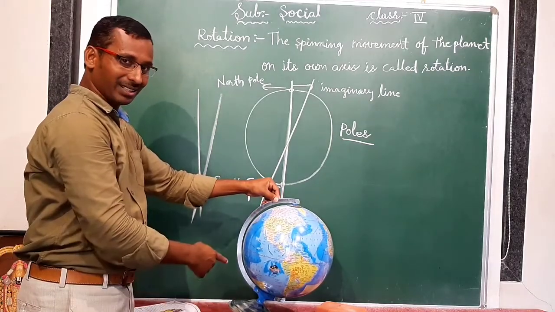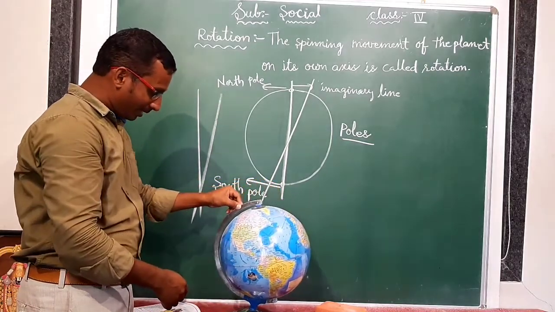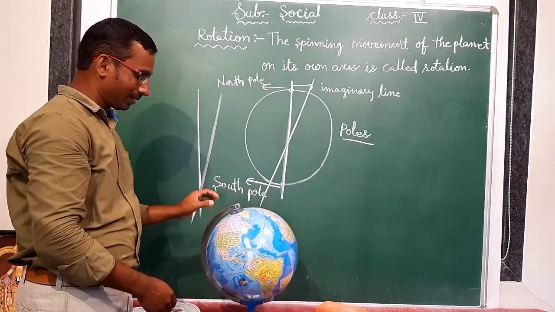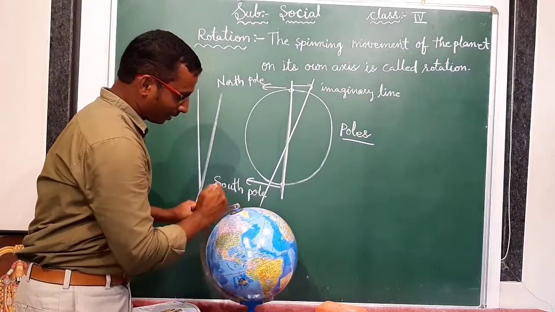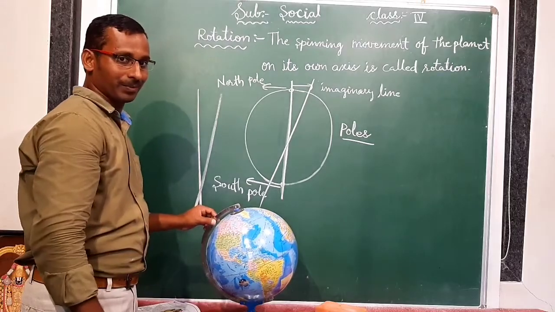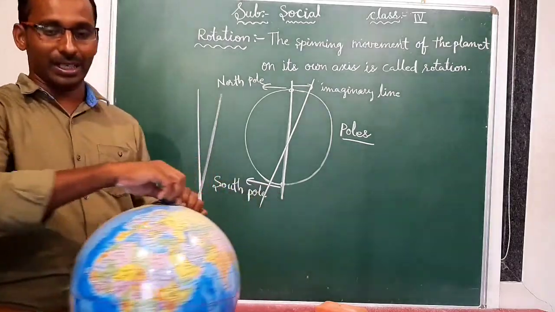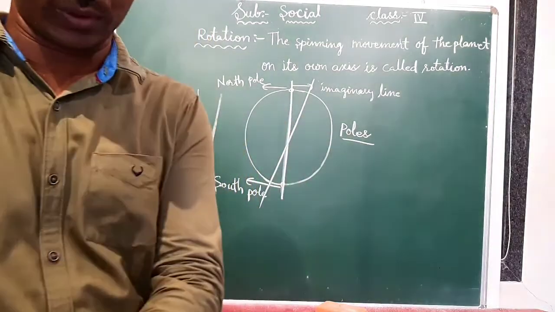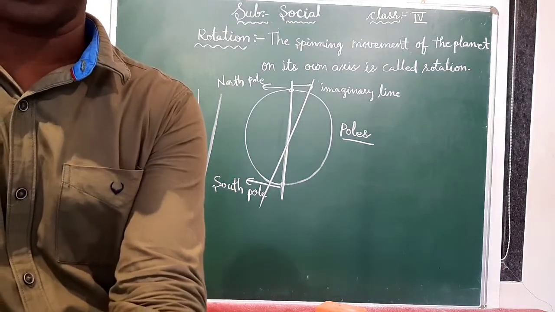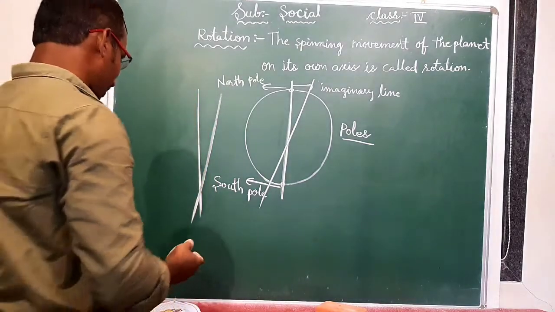But is it there like that? No. Some tilt is there. Cross is there, like this. If you observe this, it is like this. Okay. So why is it happening? While it is rotating on its own axis, it happens like that. Okay. Some cross is there.